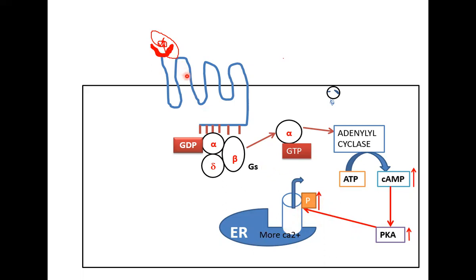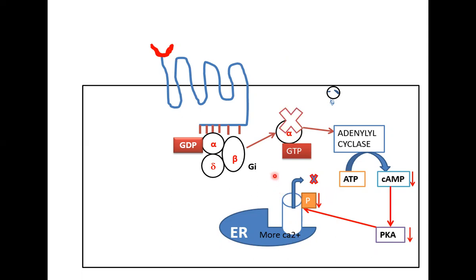So the ligand binds here and activates alpha GDP to alpha GTP. The alpha GTP will stimulate adenylyl cyclase. Adenylyl cyclase will convert ATP in the cell to more cyclic AMP. And cyclic AMP activates protein kinase A. Kinases add a phosphate group. So if phosphate is added to the calcium channel, it is going to open the channel, and therefore calcium will leave the endoplasmic reticulum into the cell. Now I get my cellular effect. That is how it happens.